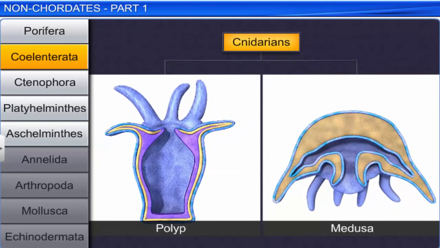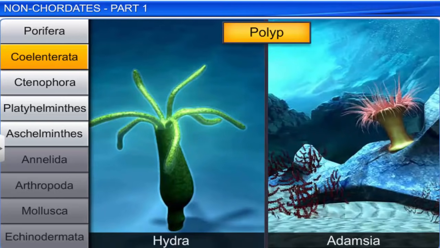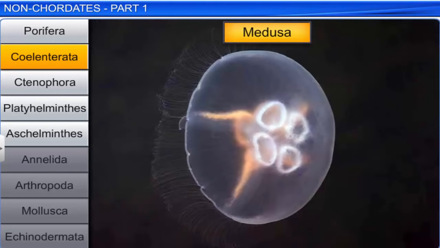Coelenterates exhibit two basic body forms, polyp and medusa. Polyp is a sessile and cylindrical form like Hydra and Adamsia, while medusa is umbrella-shaped and free-swimming like Aurelia.